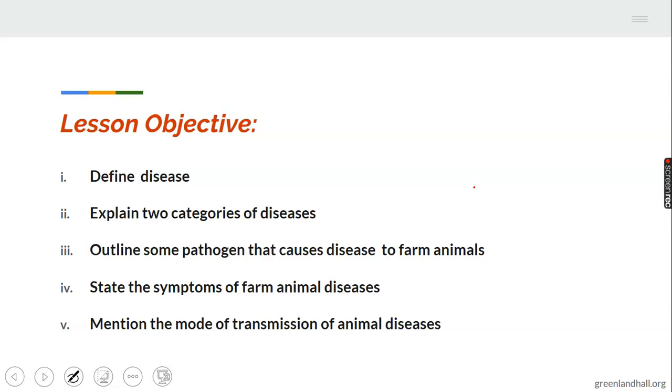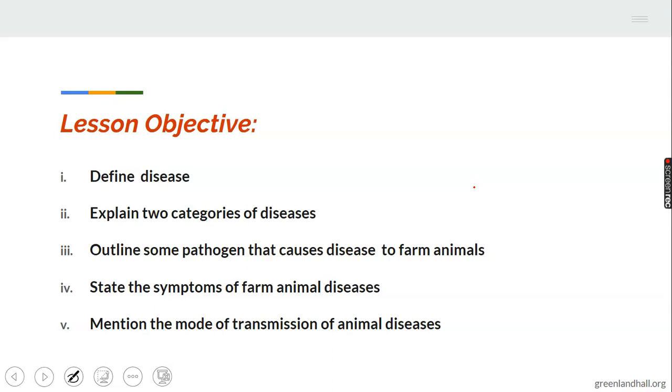As you know, an objective is a statement that describes what you, as a student, should be able to know at the end of every class. It is what you are expected to learn, what you are expected to put into your upshelf at the end of every topic.